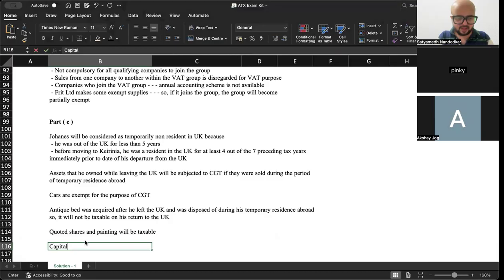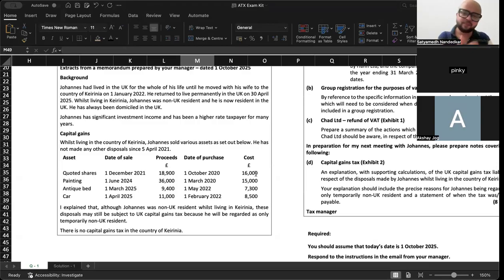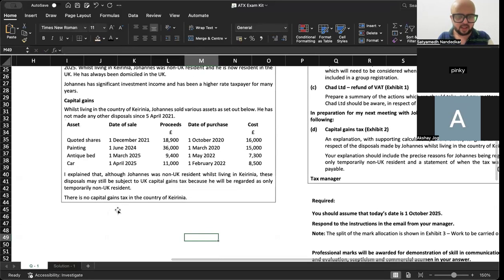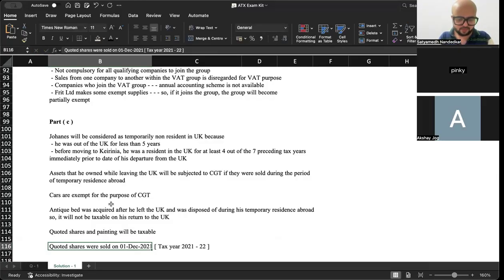तो आपका कैपिटल गेन कैसे आएगा? Capital gain will be 36 minus 15, 18,900 minus 16,000, है ना? तो कैपिटल गेन आएगा आपका. But when was this sold? This was sold on 1st of December 21. Quoted shares were sold on 1st of December 21. ठीक है. So it is tax year 21-22. Tax year 2021-22.